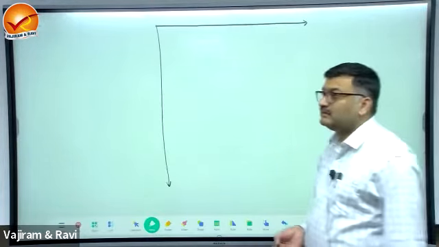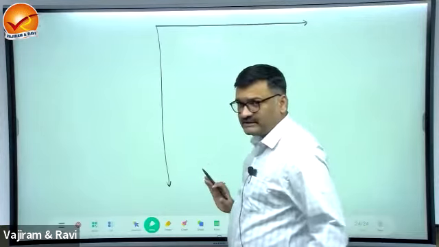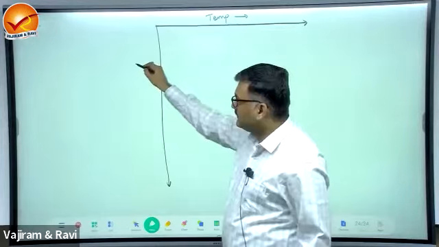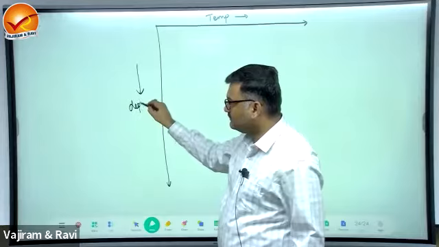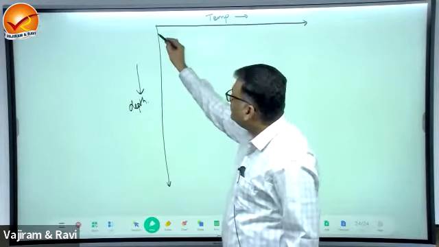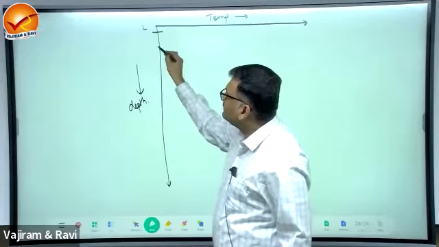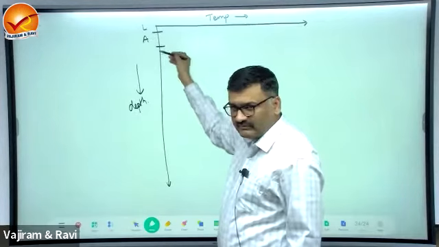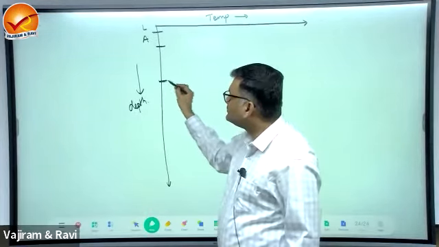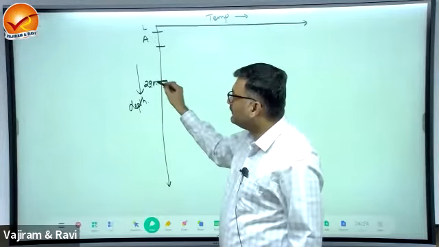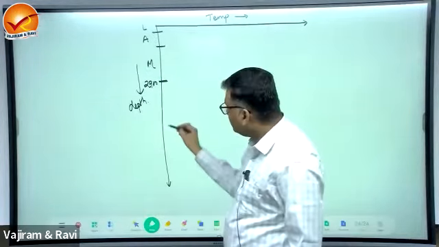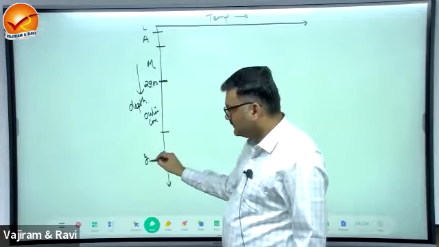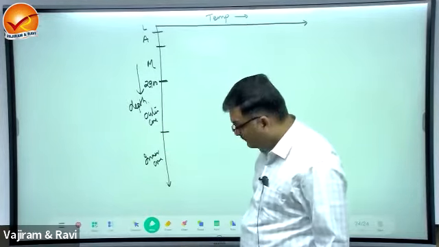Fine. Now we'll see how the temperature is changing. So on the x-axis we will take temperature and on the y-axis depth. Here is the lithosphere, then this part is the asthenosphere. Already we know the depths here, 100, 700, and here is 2,900. This one is the lower mantle. This is the outer core, and this one is the inner core.